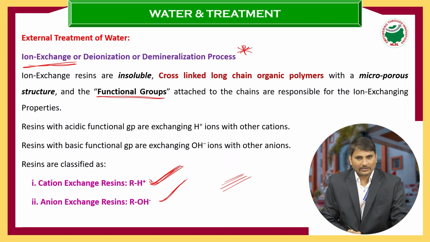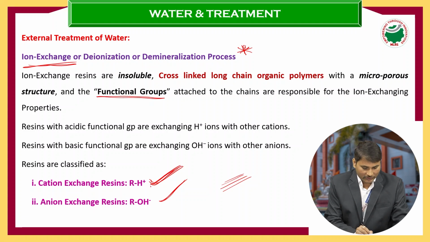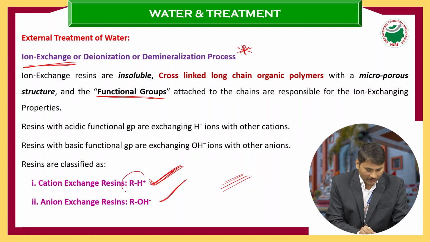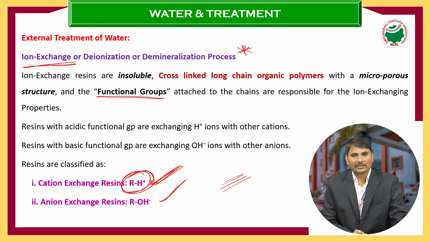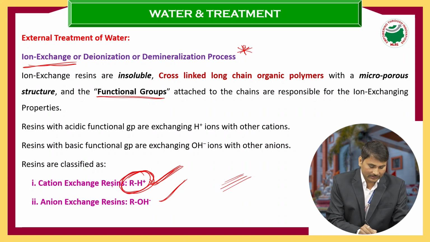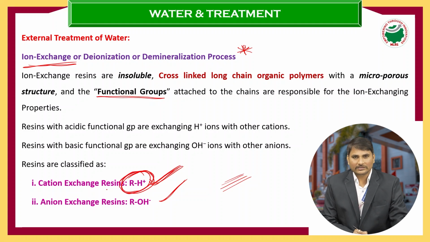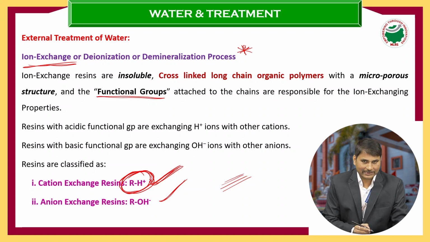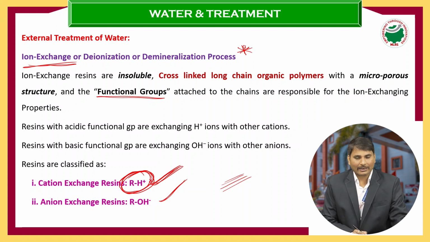In the cation exchange chamber, the functional group is H plus, the cation, and that is RH plus. R is the organic polymer, which we shortly mention as R. So H plus is present in the cation exchange chamber.